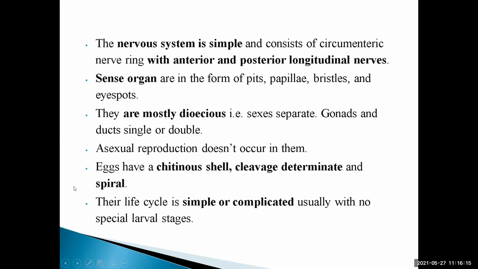Now, the eggs have a chitinous shell, cleavage determinate and spiral. Chitinous means what? A tough exoskeleton. Likewise, we know that the hen egg's outer cover is made up of a hard covering. Likewise, here the egg shell of the Aschelminthes is a chitinous, hard, tough exoskeleton, cleavage determinate,